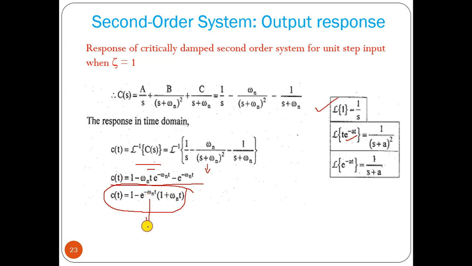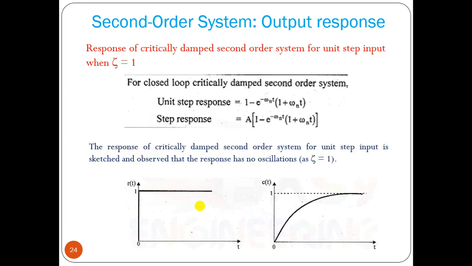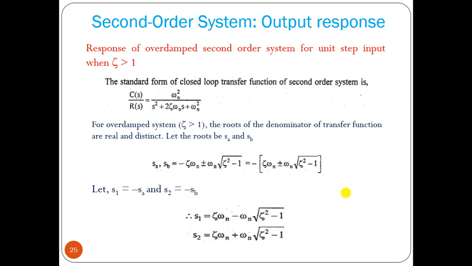We can see it has only e to the power minus omega n t into that term. Okay, only exponentially decaying term is there. So the response will be only exponential, not oscillatory, right? That we are getting from this particular expression. So if we have unit step response, that will be this equation. If step response, you have to multiply by A, and this is the waveform that I have already shown, for zeta equal to 1.